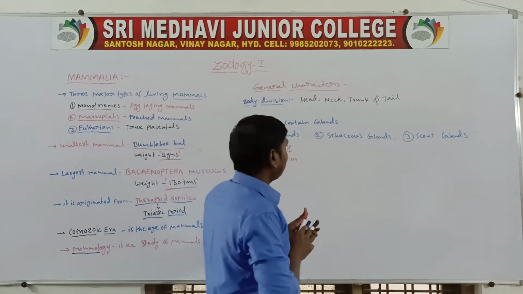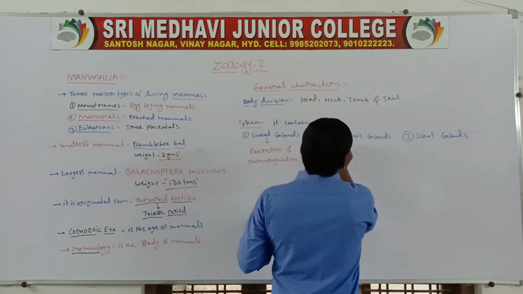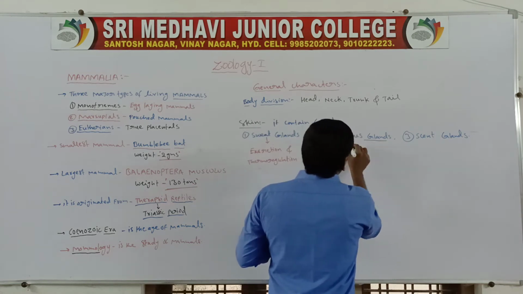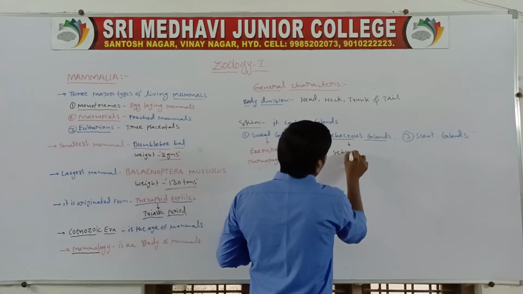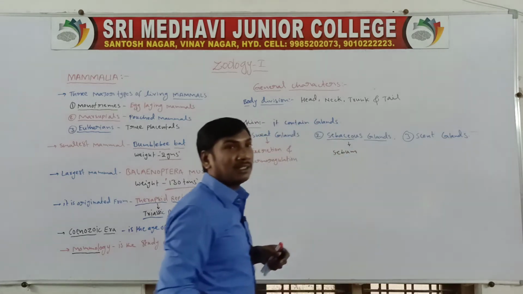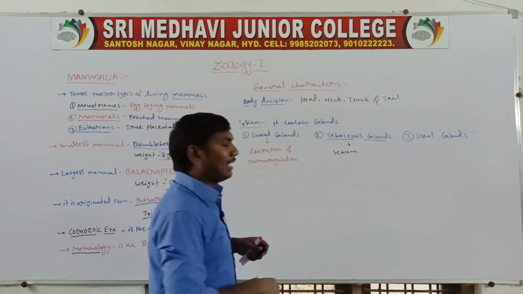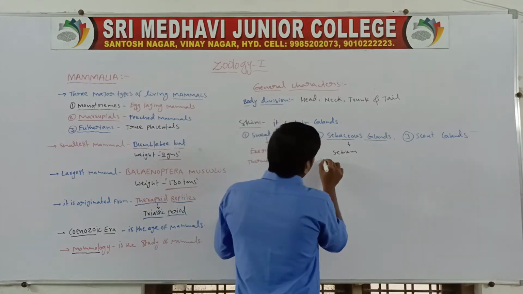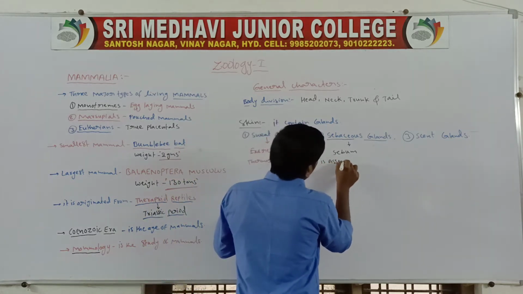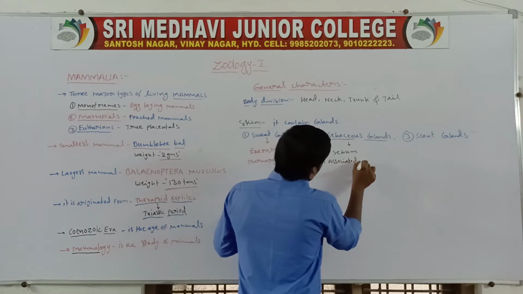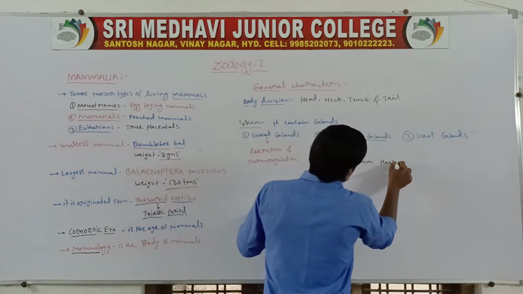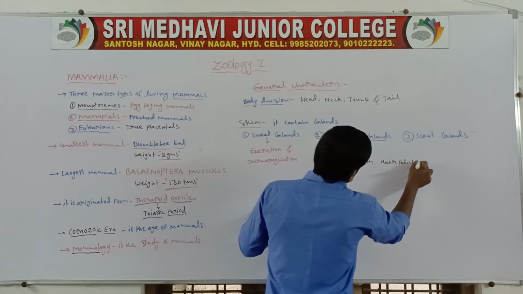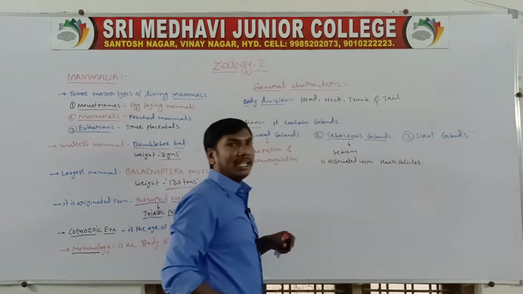Next one, sebaceous glands. These sebaceous glands secrete sebum. They are associated with hair follicles.